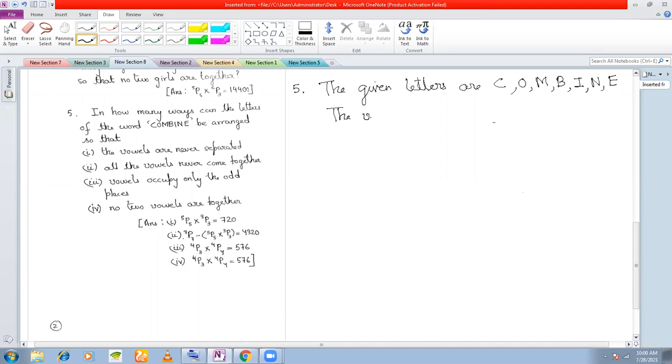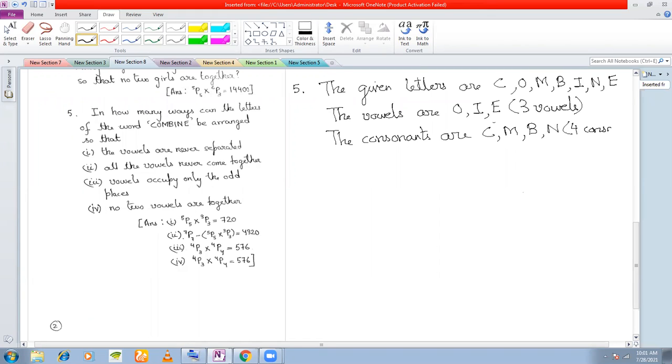So the vowels are O, I, E. Okay, 3 vowels. And what are the consonants? The consonants are C, M, B, N. Four consonants. And the word has 7 letters, right?